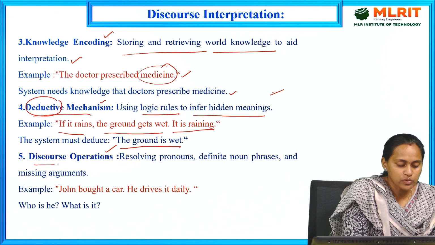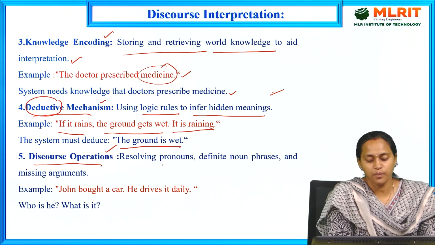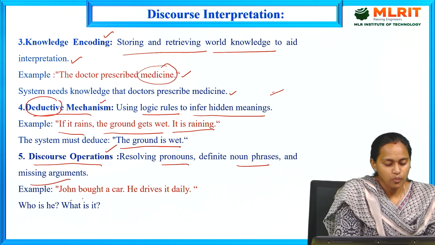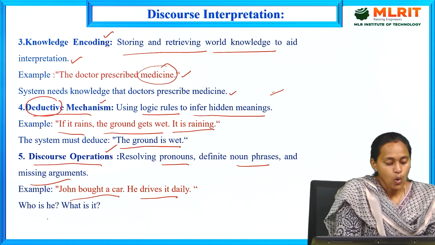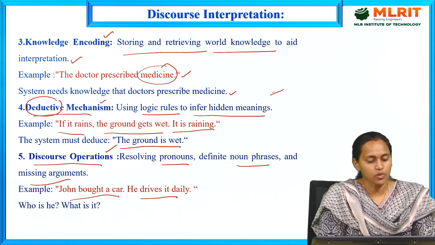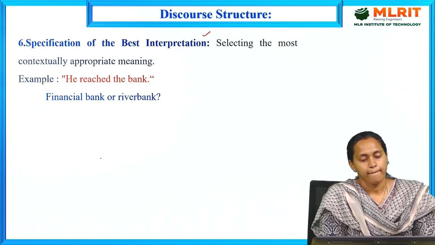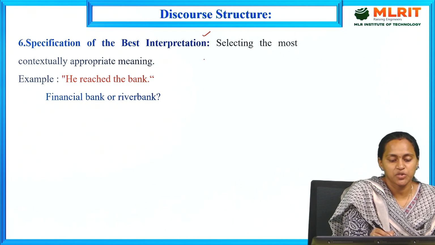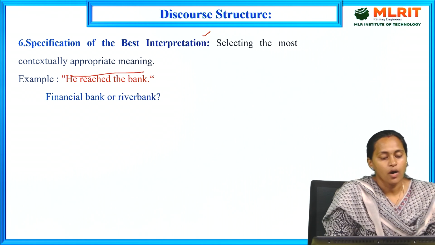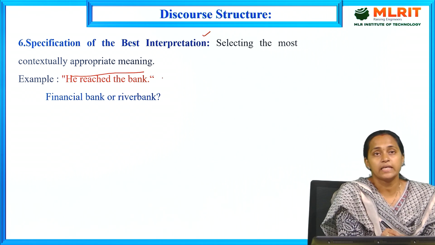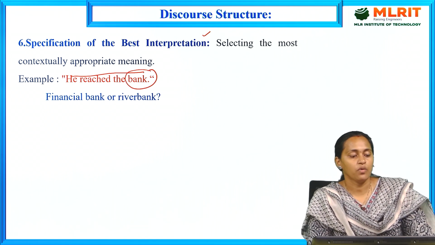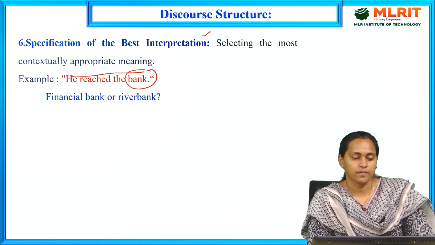Next, discourse operations. That means resolving the pronouns, the noun phrases and missing arguments. Example: John bought a car, he drives it daily. Who is he? What is it? This is a discourse operation. Next, specification of the best interpretation, selecting the most contextually appropriate meaning. Example: he reached the bank. Bank means river bank or financial bank. This is specification of the best interpretation.